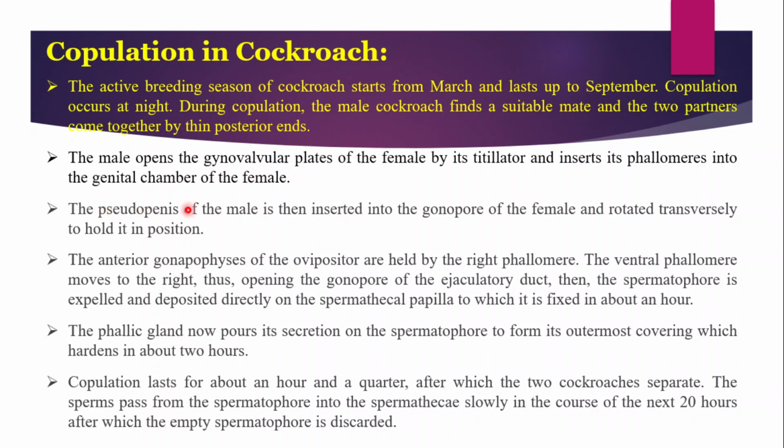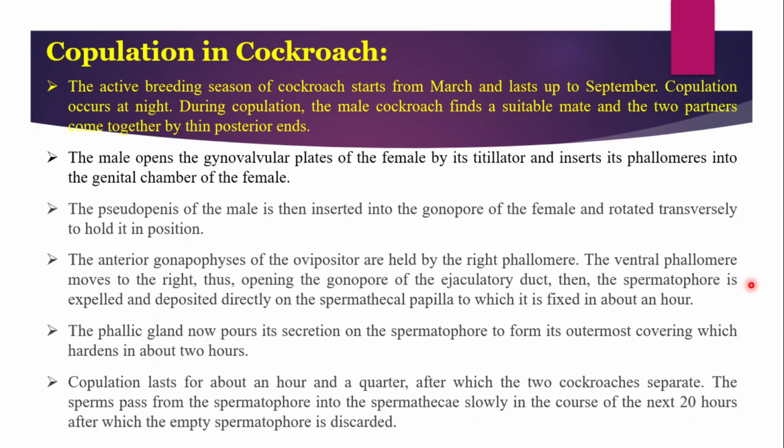The pseudopenis of the male is then inserted into the gonopore of the female and rotated transversely to hold it in position. The anterior gonapophyses of the ovipositor are held by the right phallomere. The ventral phallomere moves to the right, thus opening the gonopore of the ejaculatory duct.